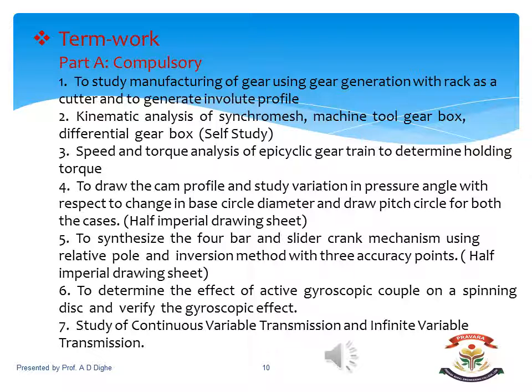Now let us go through the term work. It has two parts, part A and B. Part A is the compulsory experiments and part B is any two from the following list. In part A, the first experiment is to study the manufacturing of gear using gear generation with rack as a cutter and to generate the involute gear tooth profile. To perform this experiment, we require trace paper and we have to generate the involute profile on a trace paper by using the model.